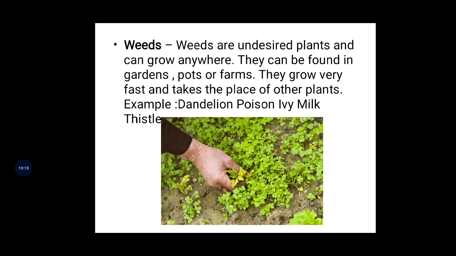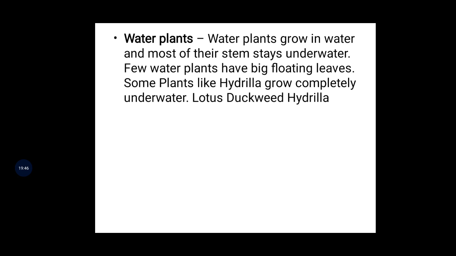I'll show. See, these kinds of plants are weeds. We cannot identify them. Same like wild plants only, but they are a small kind, so different. Okay now. And see, they can grow fast and take the place of other plants. And see here, they grow fast, directly night by night only they will grow.